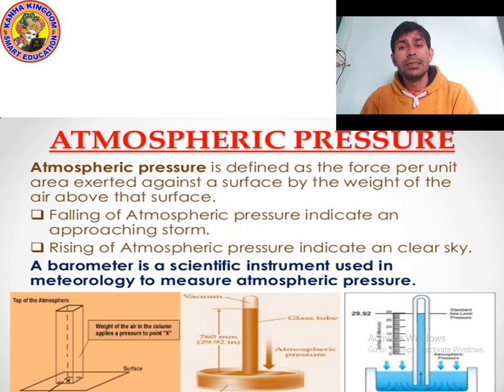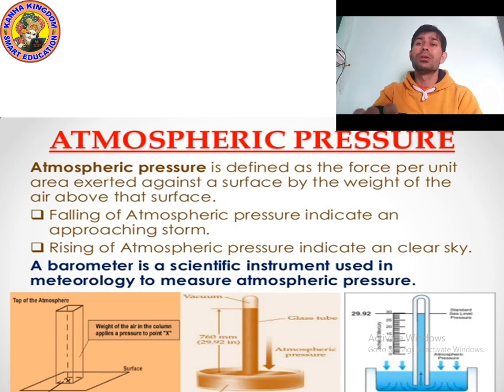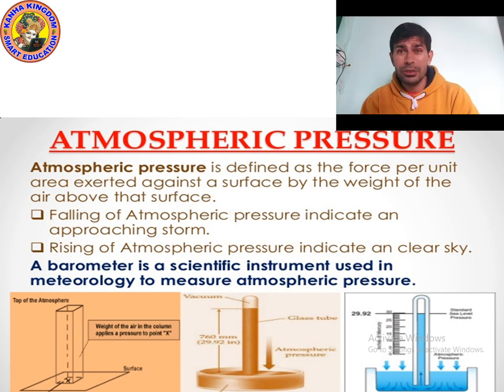A barometer is a scientific instrument used in meteorology to measure atmospheric pressure. And you already know the meaning of meteorology: it is the scientific study of the atmosphere.